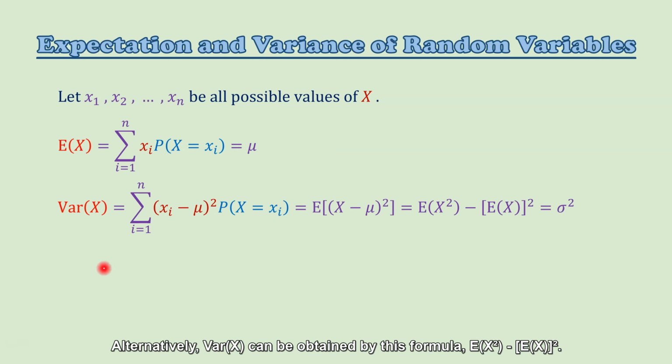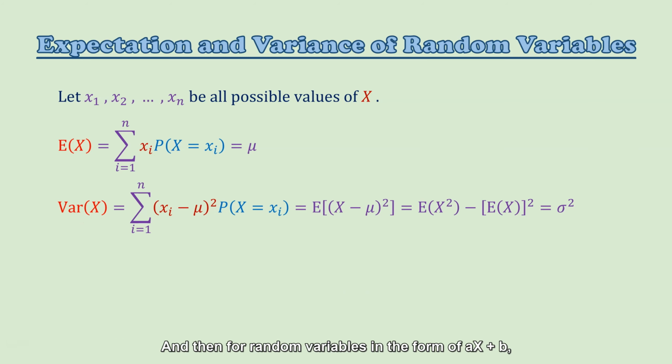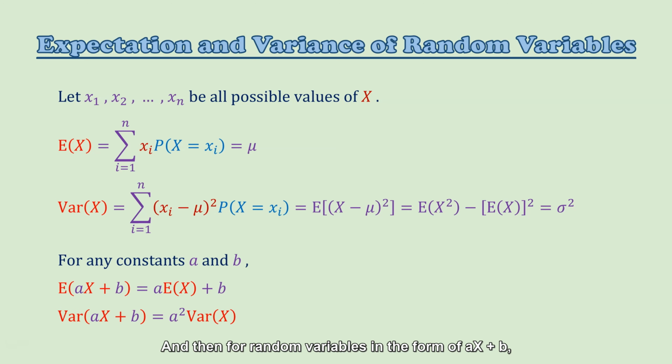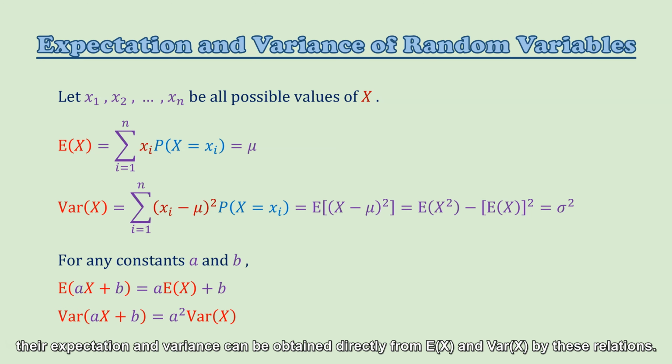Alternatively, the variance of x can be obtained by this formula: the expectation of x squared minus the square of the expectation of x. And then for random variables in the form of ax plus b, their expectation and variance can be obtained directly from the expectation of x and the variance of x by these relations.